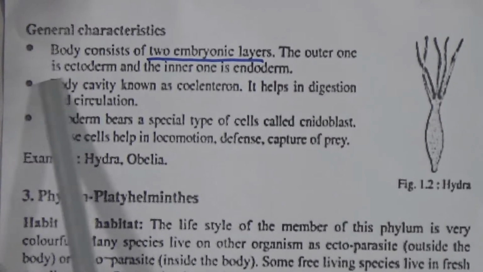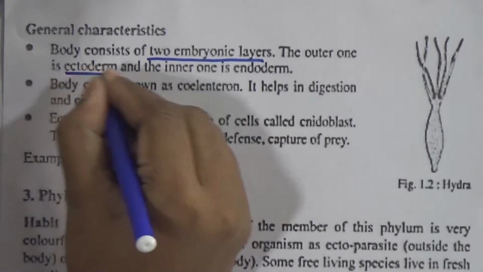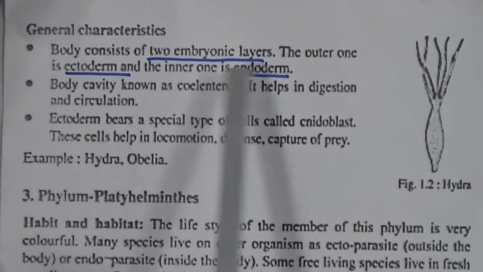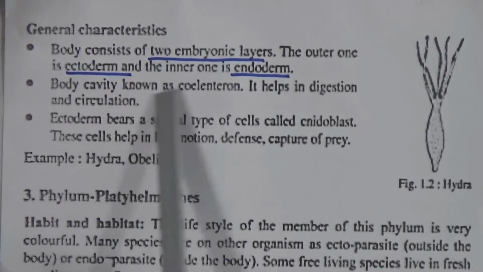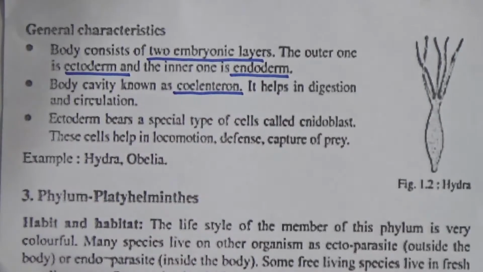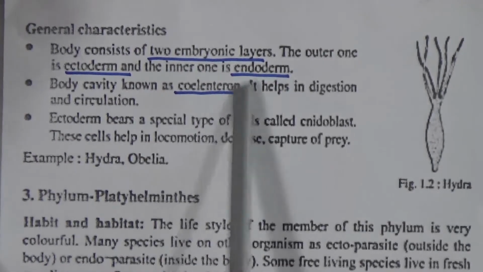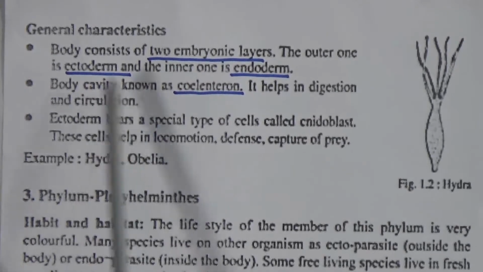The outer one is ectoderm, and the inner one is endoderm. Body cavity is known as coelenteron. This is very important, coelenteron. It helps in digestion and circulation. That means this body cavity helps in digestion and circulation.